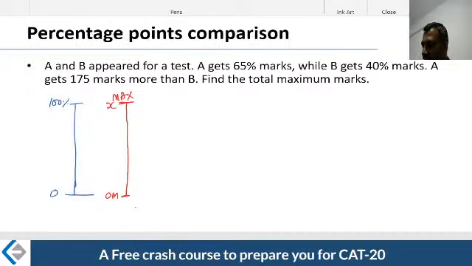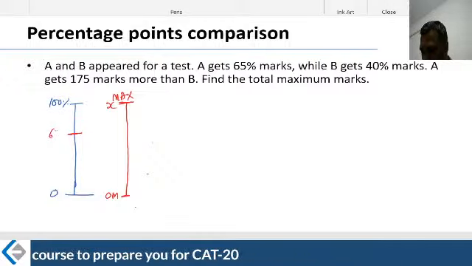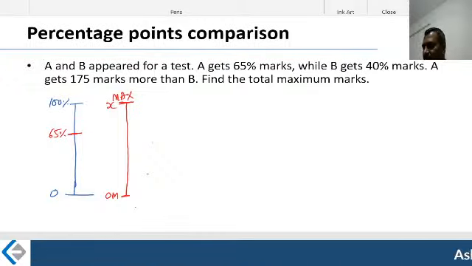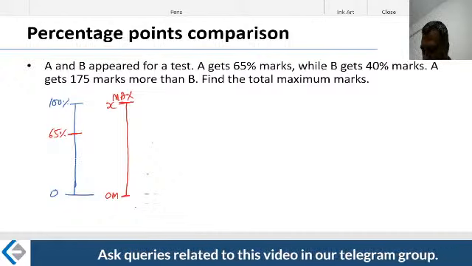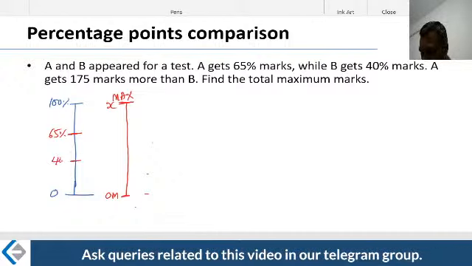So now, A and B appeared for the test. A gets 65% of the marks. Somewhere here on the percentage scale, this fellow is getting 65%. B gets what? 40%. On the percentage scale, this fellow is getting 40%.